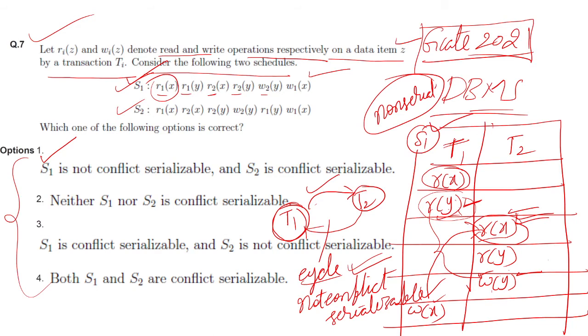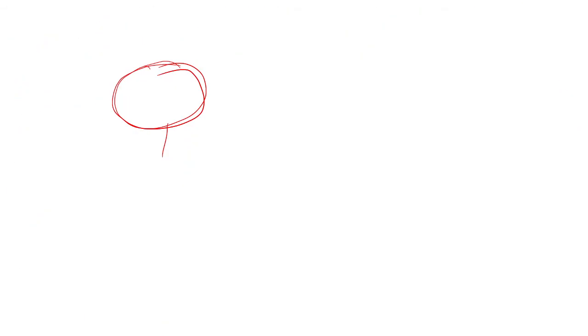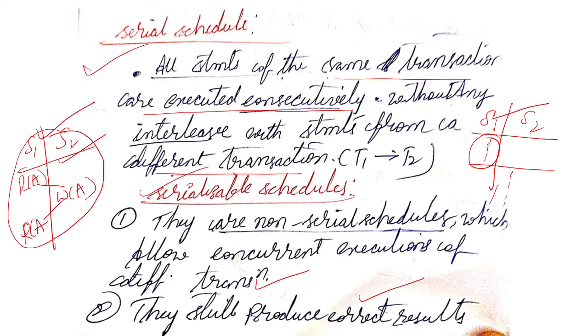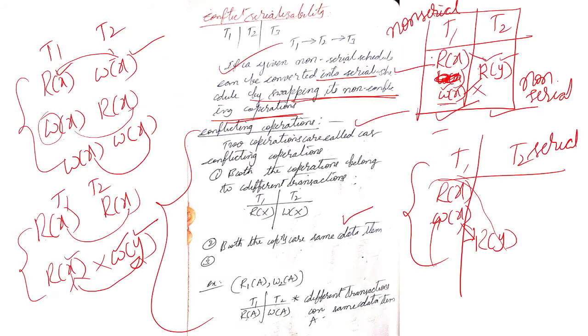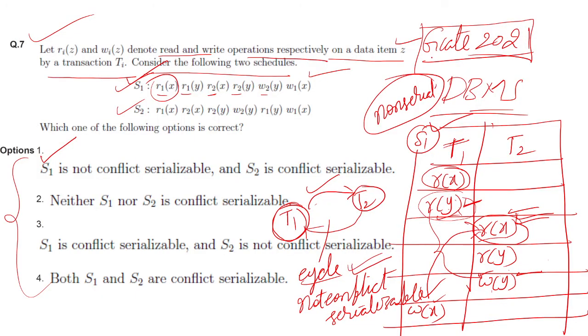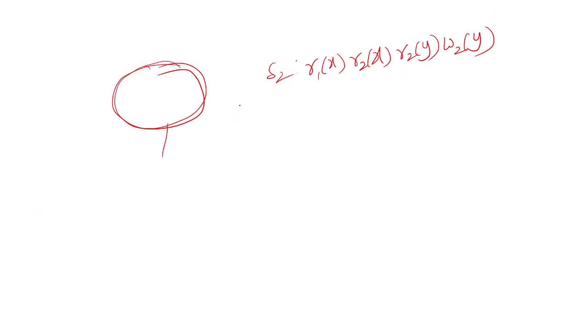S2 is what? R1x, R2x. We will do here S2 transaction: R1x, R2x and R2y, W2y, R1y, W1x. These R1, R2 mean there are two transactions in the schedule.